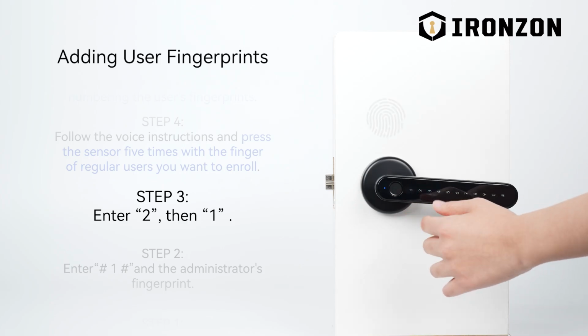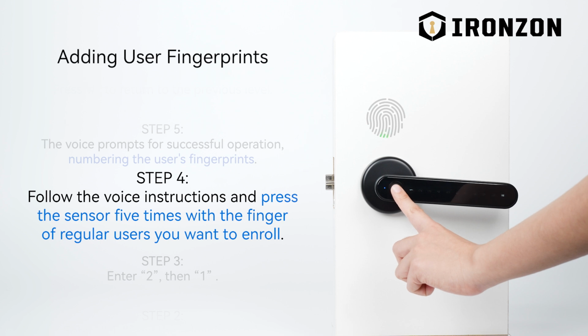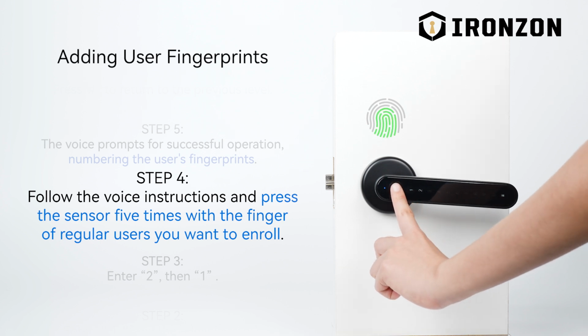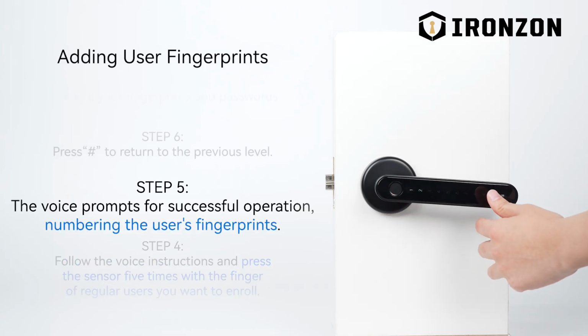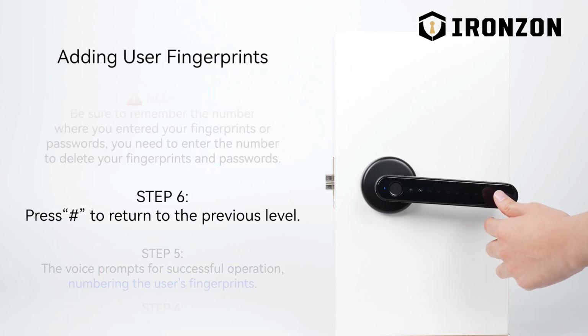Please enter user information. Input again. Operation succeed. 0, 5, 2. Press 1 for adding common user. Press 2 for deleting common user. To return to the previous level, press the pound sign key.